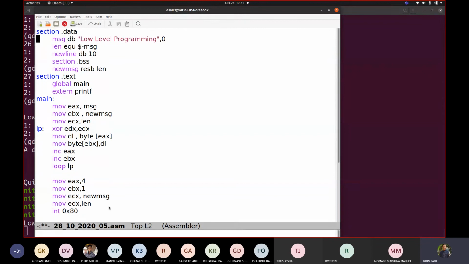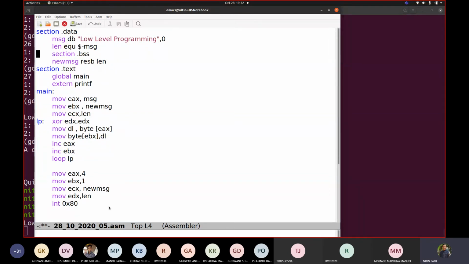I have section .data where I am declaring the source string as MSG. I took its length using the equ directive. I have written newline which I am not using, so let us not take this and simplify our code. I took section .bss. Here this MSG is a defined value, and this is an undefined, uninitialized value, new MSG. I defined its size as reserved same number of bytes as MSG. So MSG had len number of bytes; I am reserving the same number of bytes for new MSG.